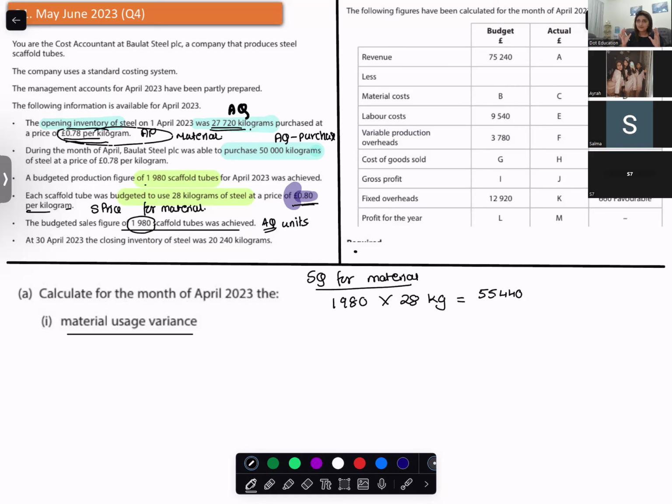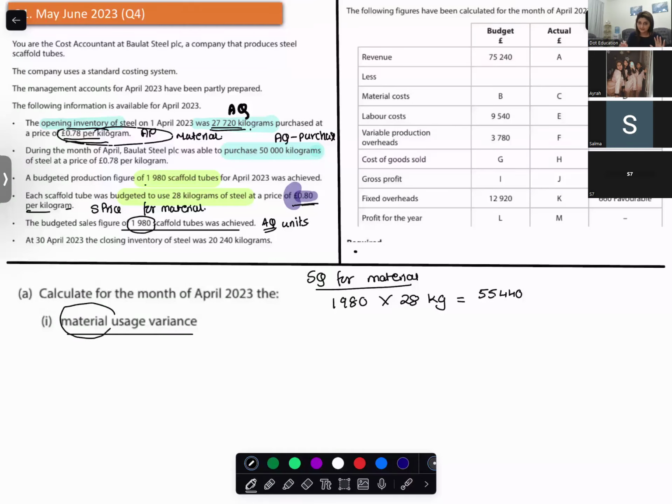Actual production 1980, actual sold 1980. That means the flex budget is also for 1980 units and the actual budget is also for 1980 units. Now the variance is only arising out of the number of kgs that you've used to make these 1980 units, the material.